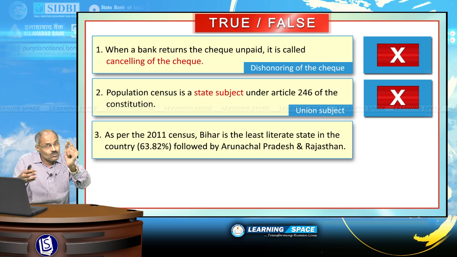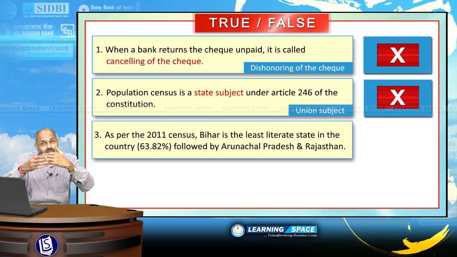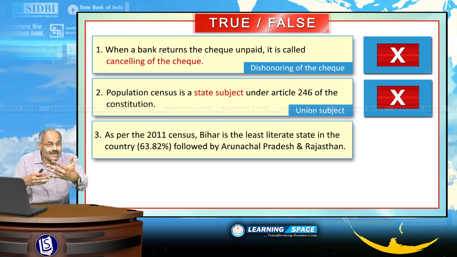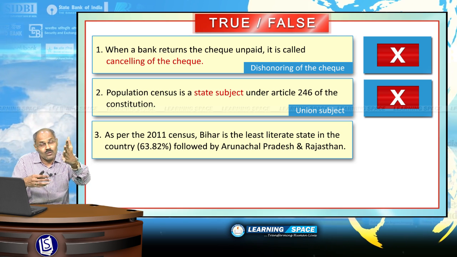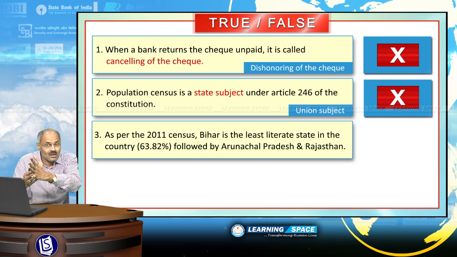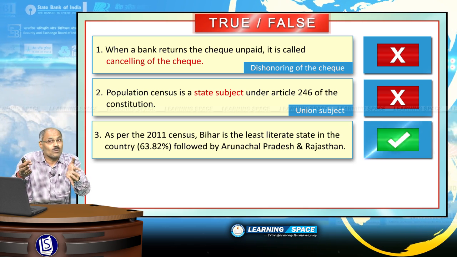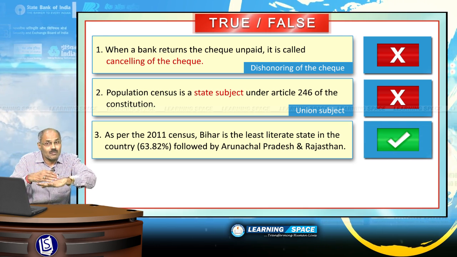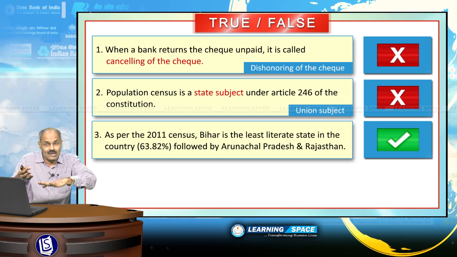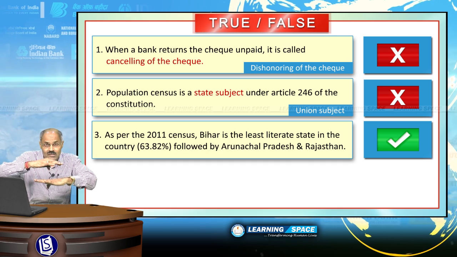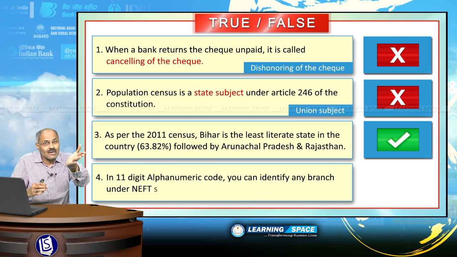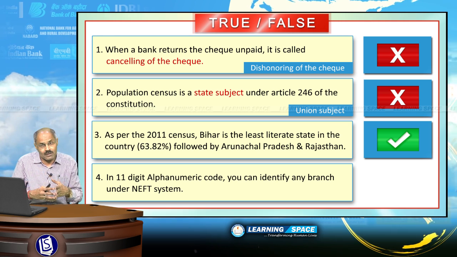And as per 2011 census, Bihar is the least literate state in the country with 63.82%, followed by Arunachal Pradesh and Rajasthan. Absolutely right sentence. So, Bihar stands at the bottom as far as literacy rate is concerned, followed by slightly better Arunachal Pradesh and Rajasthan.